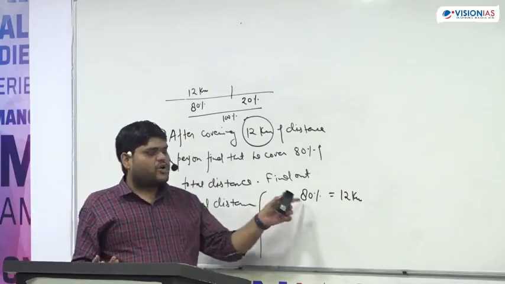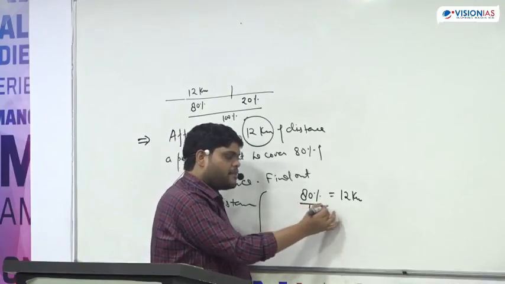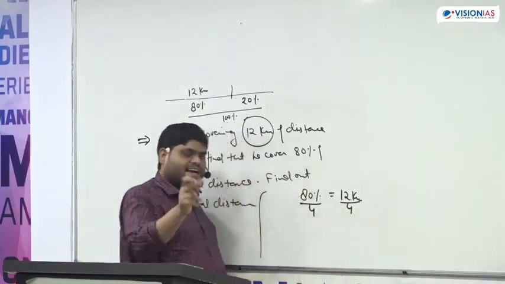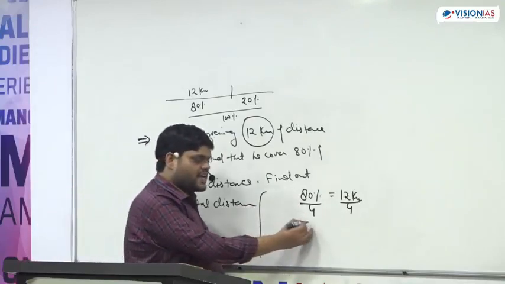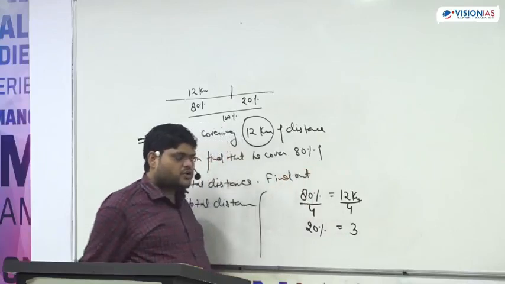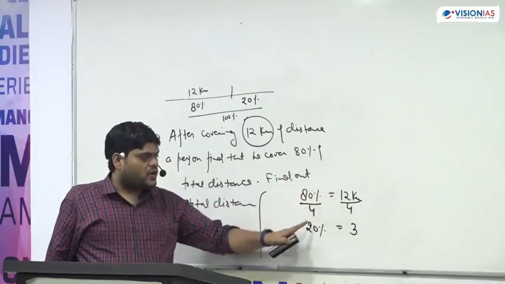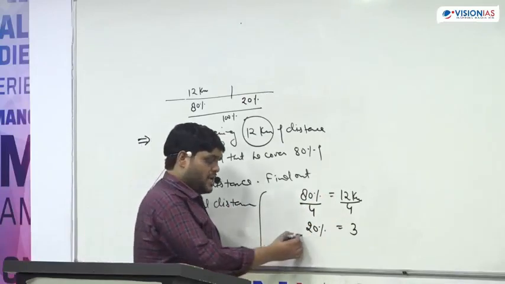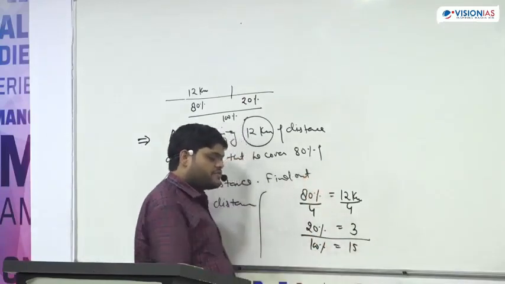First you get 20% out of this. How to get 20%? Divide by 4. Because when I divide 80 by 4, I get 20%, and 20% is equal to 3. So 80% is 12, 20% is 3. If I add both, 100% is equal to 15.